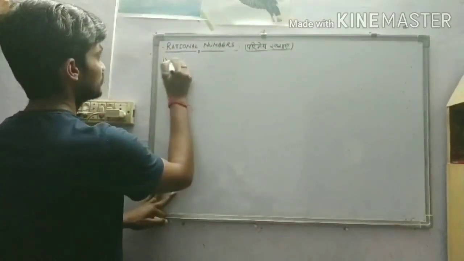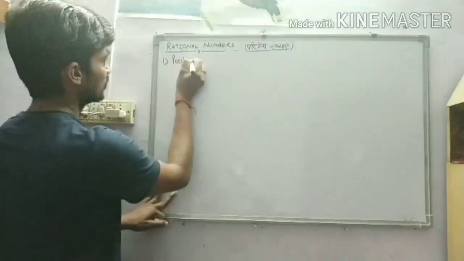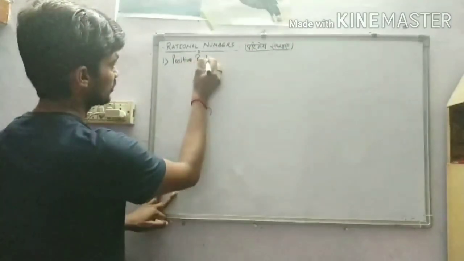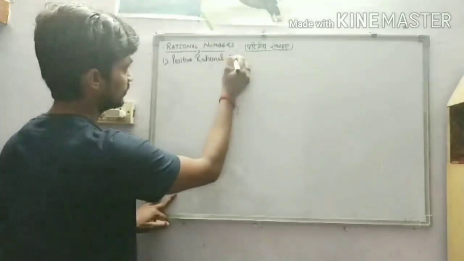See, first one, positive rational number. What are positive rational numbers?